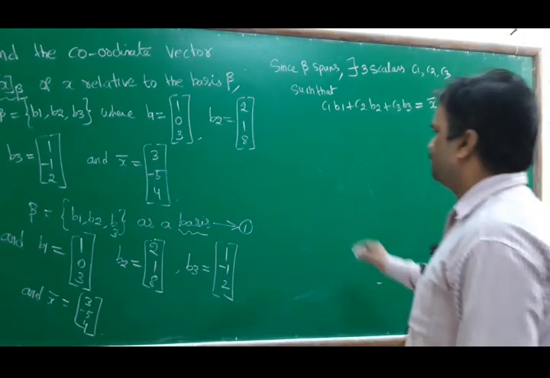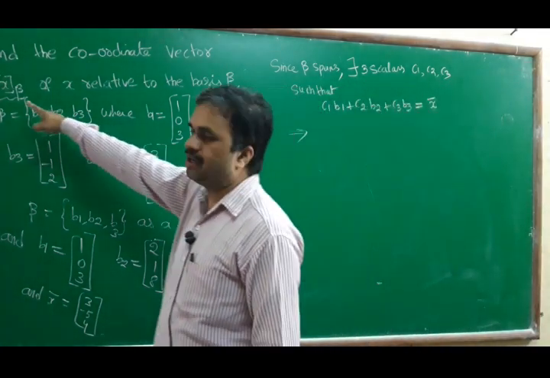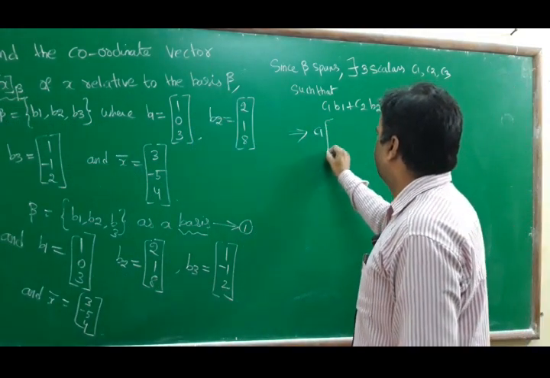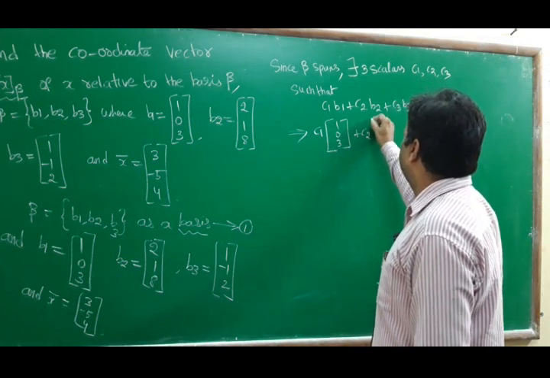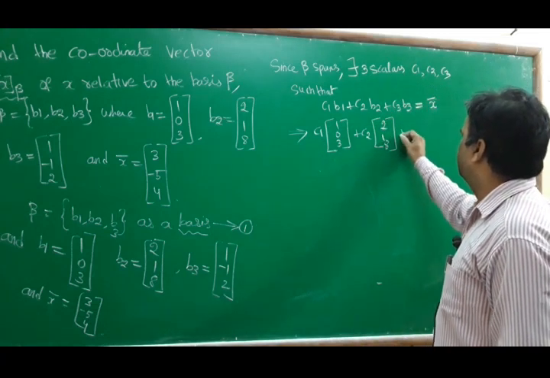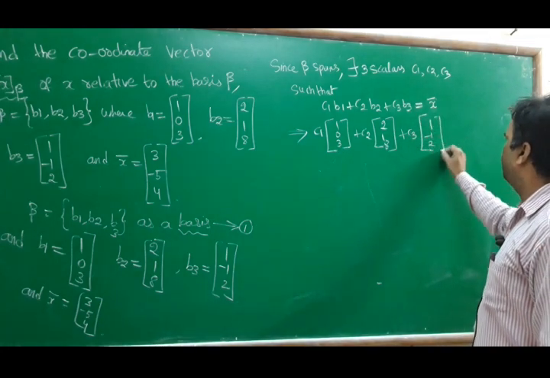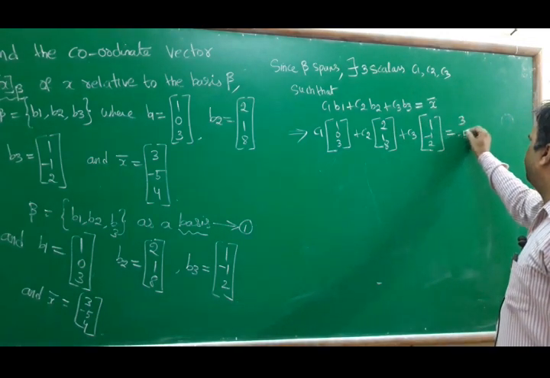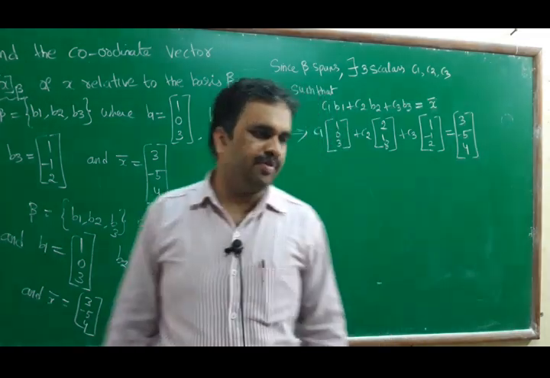Now substitute the values. We don't know C1, C2, C3; we have to find the coordinate vector. So C1 times the first vector 1 0 3, plus C2 times the second vector 2 1 8, plus C3 times the third vector 1 minus 1 2, equal to x bar, given as 3 minus 5 4. That's all. We will get three equations, I'll write the three equations.